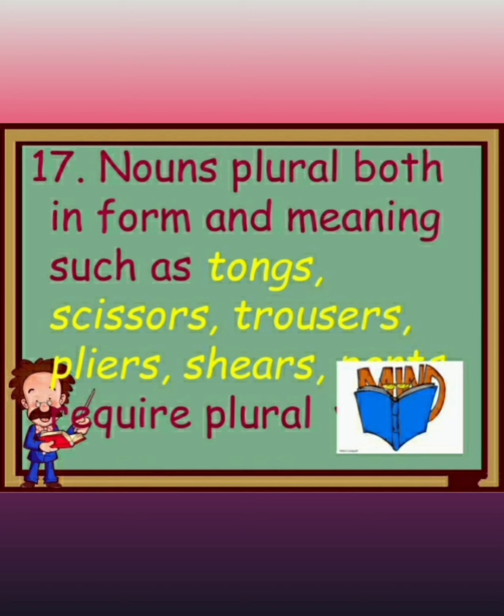So some nouns like scissors, tongs, trousers, pliers, shears, these nouns require a plural verb. Okay, I will also show you some examples so that you can easily understand how you can use these words in sentences and how you need to use the verbs after using these words.